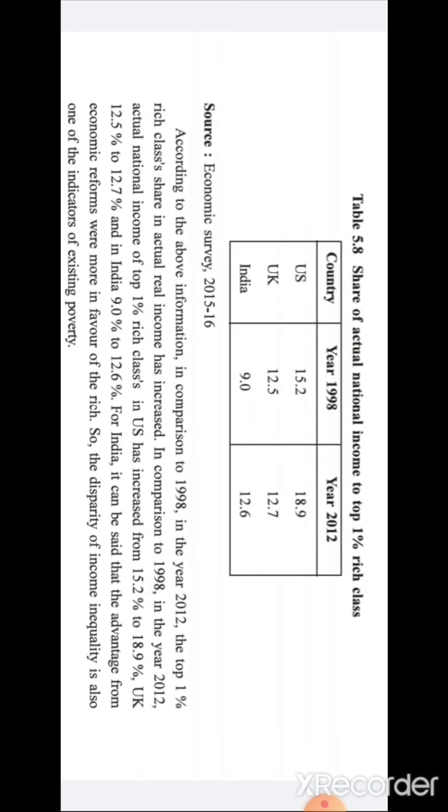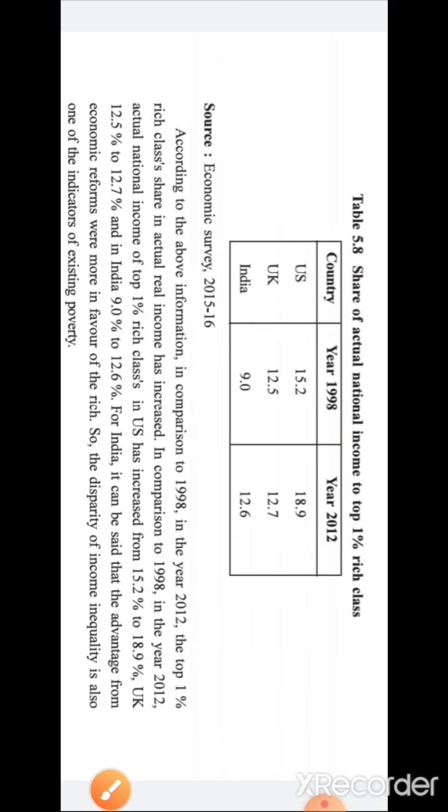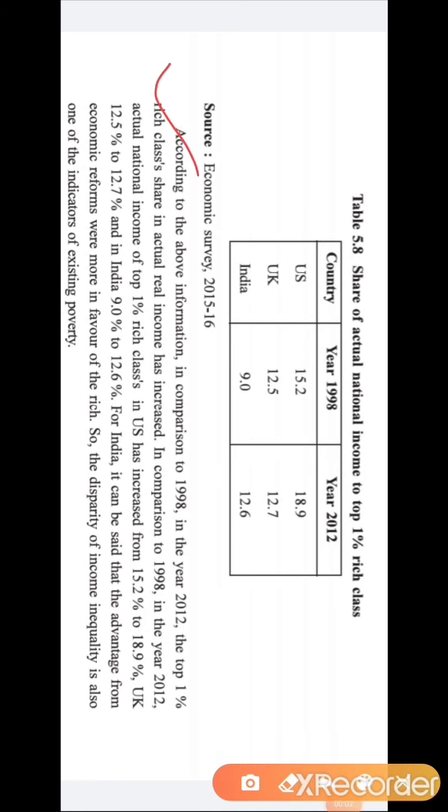So by analyzing this table, you can see that only 1% of the people of the respective countries are contributing very high in their national income. So this is about unequal distribution of income. So students, in this paragraph, the analysis is given of the above table that we have already discussed.